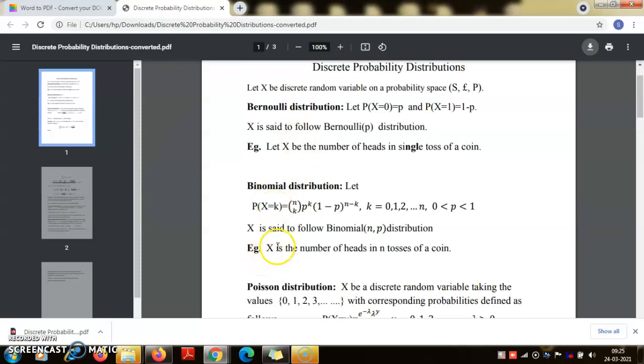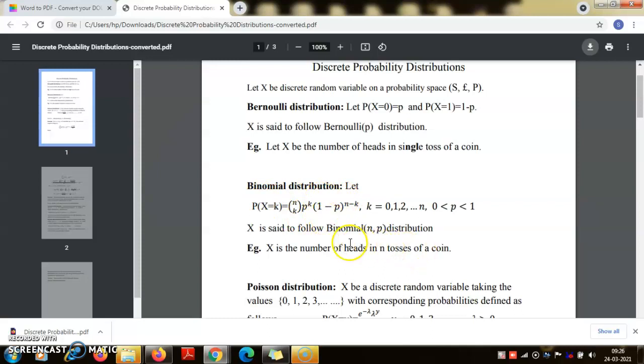And in fact, we can prove that if we toss the same coin n times and count the number of heads X, then that follows the binomial distribution under some assumptions. For instance, that the tosses are independent of one another, which indeed they are. The outcome of one toss of a coin does not affect the other. So under that assumption, we can prove that X follows the binomial distribution, with probability of X equal to k given by this formula. And probably we will do that.